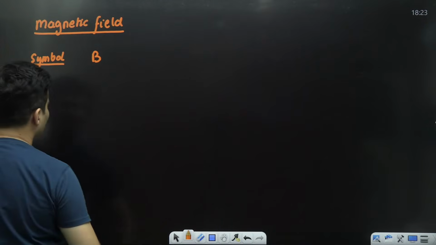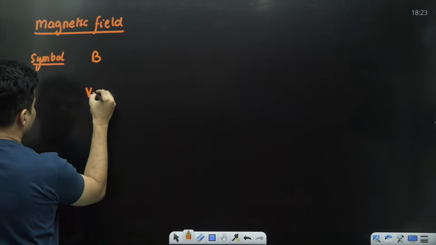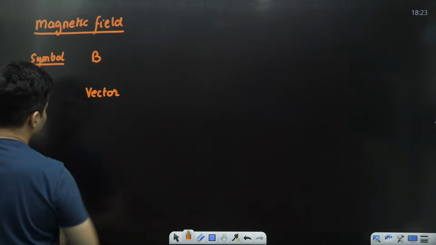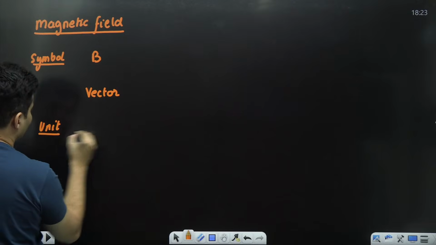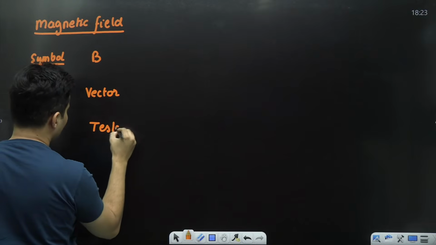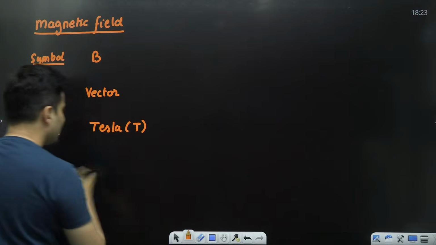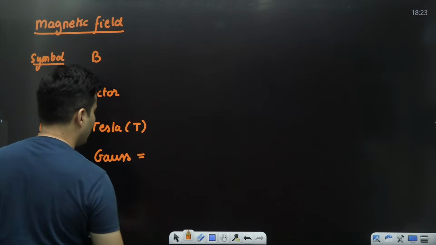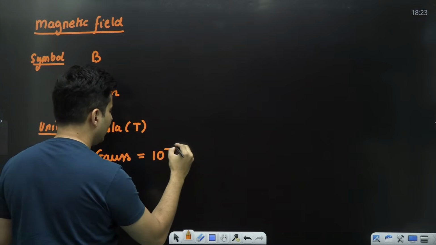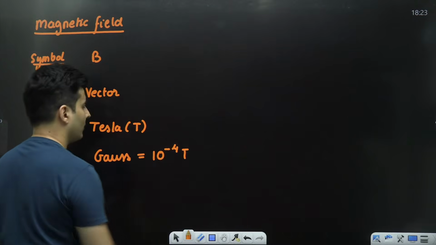It is a vector quantity, and the unit is basically Tesla. The short form is T. There is also another unit which is called Gauss, and a Gauss is 10 to the power -4 Tesla.